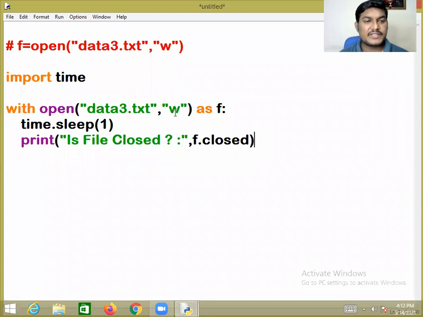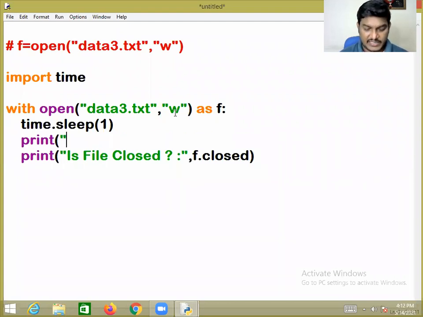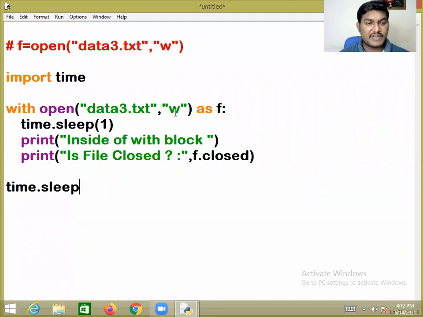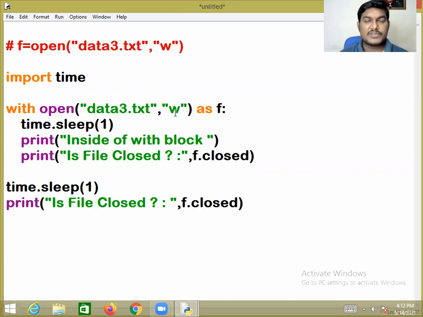Again, this is inside the with block. Now you can see that the control is outside of the with suite. Here I'm writing time.sleep for 1 second. My question to Python is, is the file closed? f.closed. Whenever the control comes out from the with suite, whatever resources were opened by you will be closed automatically. Here the resource is the file.